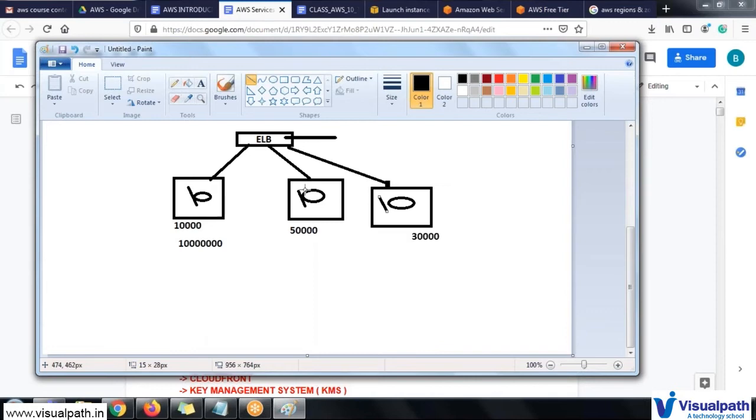We can create multiple servers, deploy multiple applications of one particular site, and navigate to them. Similarly, we have the network load balancer, which is based upon port numbers. This network will also be accessed across the world. For example, for a single site, the view will be different from different countries. If a particular site is used from India, you will have one particular view, and the same site used by Portuguese people will have a different view. They will have their own UI and their own network, categorized automatically with the help of the networking side.